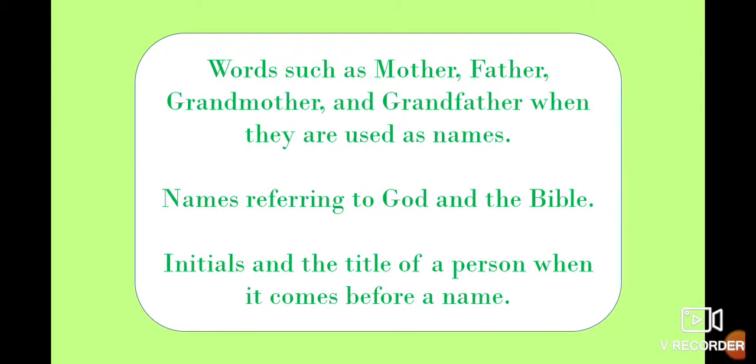Let's continue. Words such as mother, father, grandmother, and grandfather when they are used as names. What is that? When you use these four words as a noun, that means as the subject of the sentence, you write them with a capital letter. For example, if you say, Mom, I finished my homework.